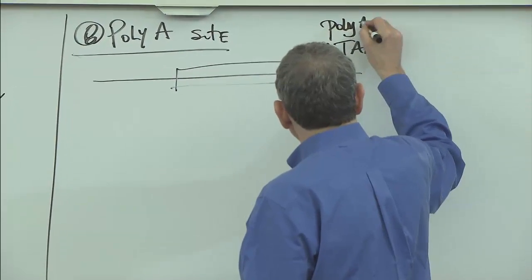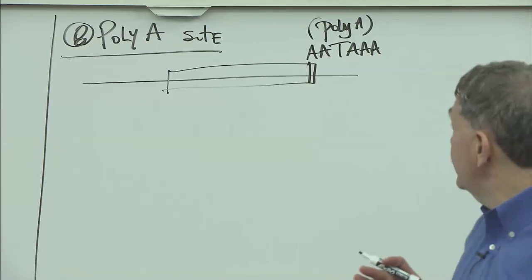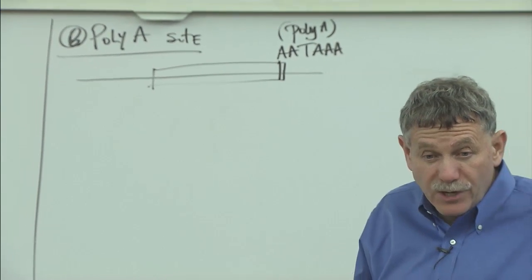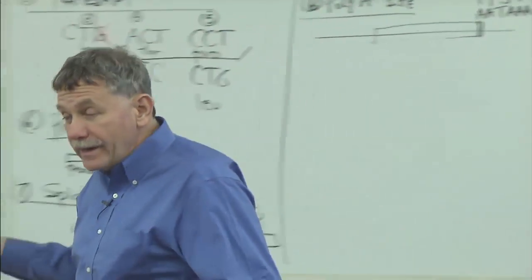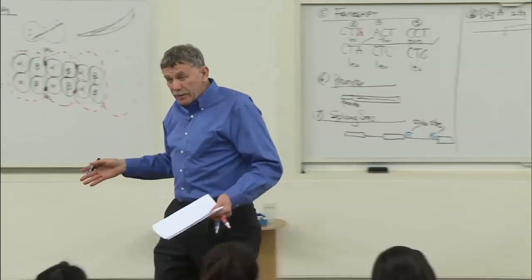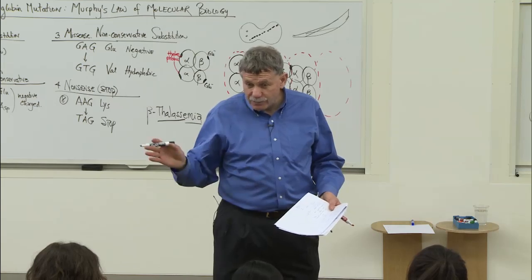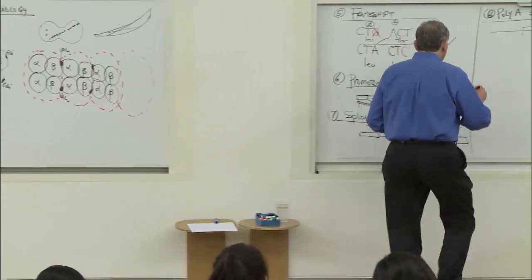That's where the cell knows to cut at that AATAA. It cuts. What if there are mutations that destroy the polyadenylation site? Wouldn't get cut, wouldn't get polyadenylated properly, and it would get degraded because the poly-A tail protects that message. Well, that's bad.